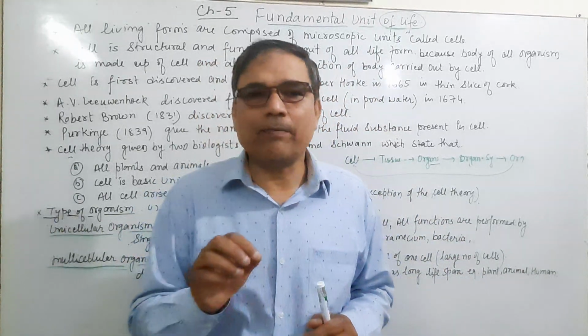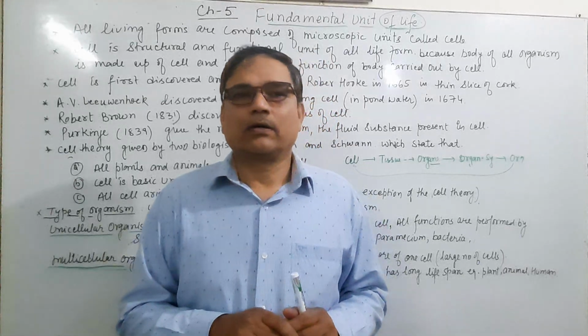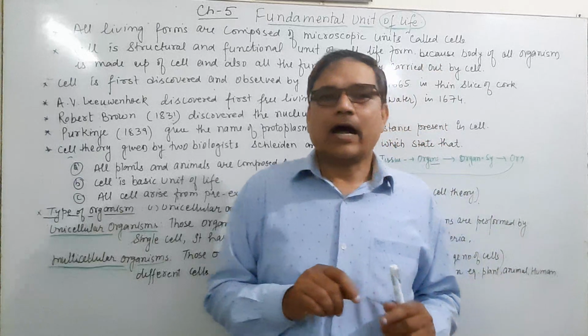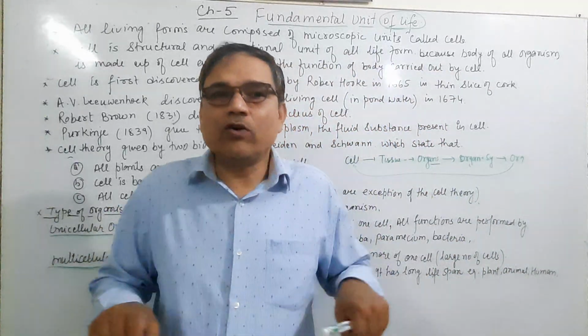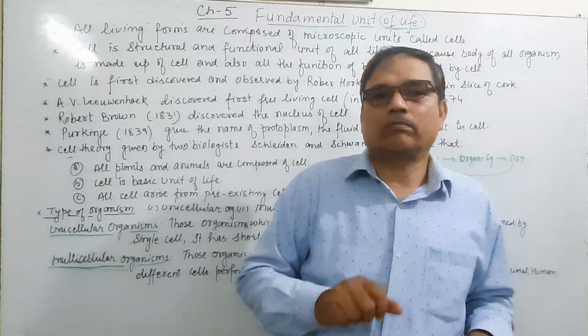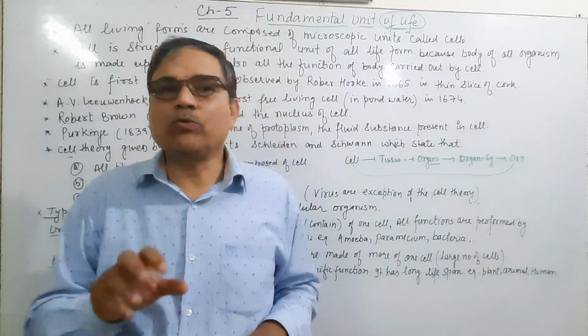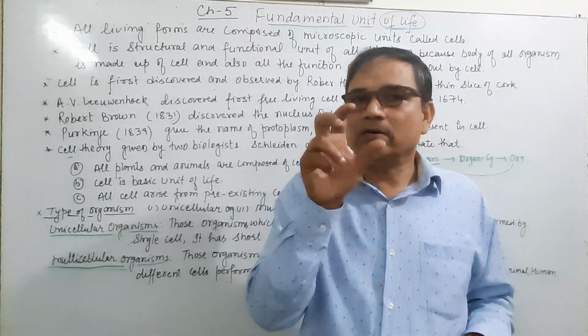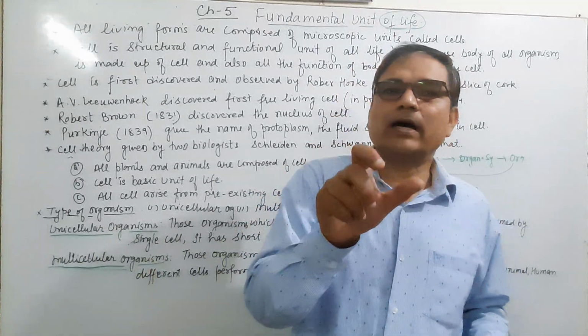That vacant or empty space he named the cell, and the shape when he observed it under the microscope was like a honeycomb, मधुमक्खी के छत्ते की तरह it looks like, and that vacant place is given by him as a cell.